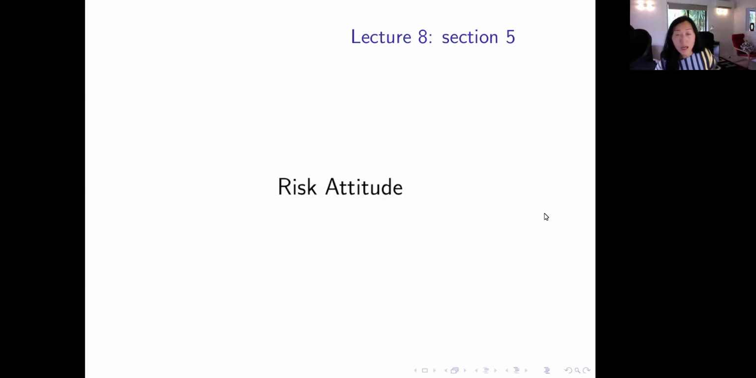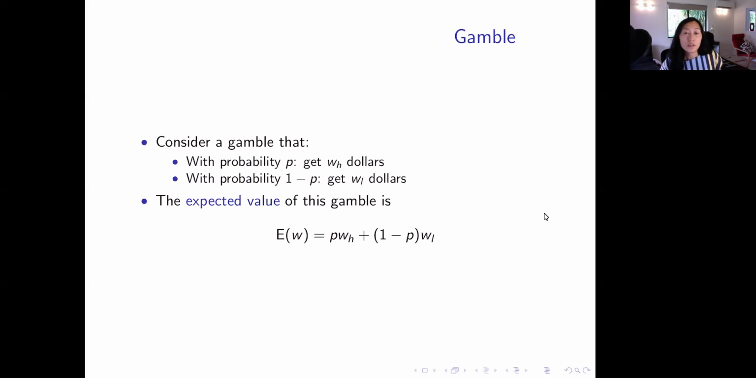In this section 5, risk attitudes. I have mentioned earlier about the risk attitudes, like risk neutral, risk averse, and risk seeking or risk loving, in the last part of section 4. This time we're going to get into more detail about these risk attitudes.